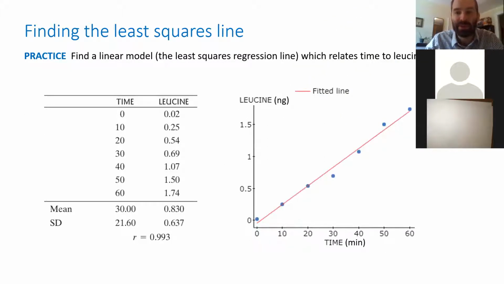Here was an example where we looked at leucine absorption by oocytes, egg cells, in some animal. I forgot what animal we were looking at. And you can see the data is pretty much in a line. And when you find this line by doing the procedure that we just talked about, you can plot it, and this is what it looks like. That's the line that best fits the data, the least squares regression line.